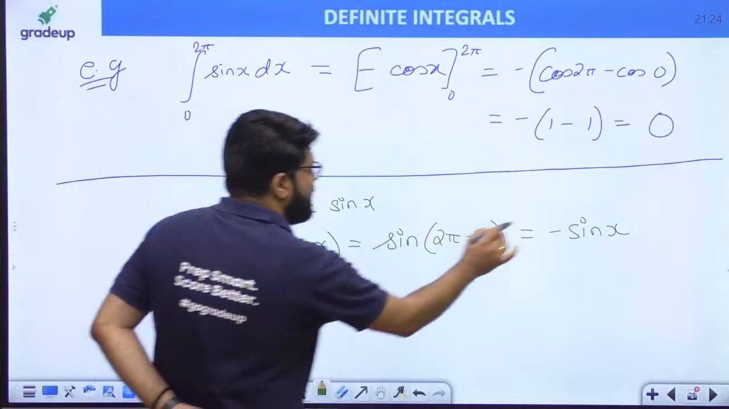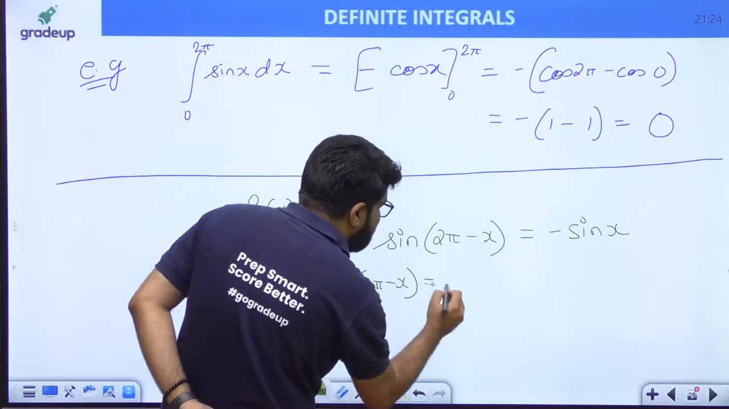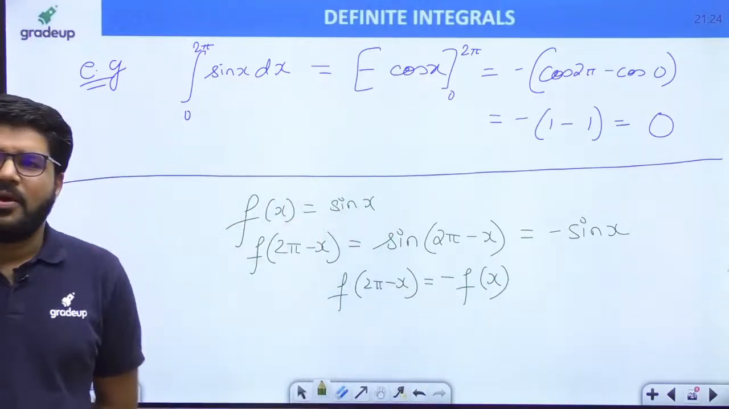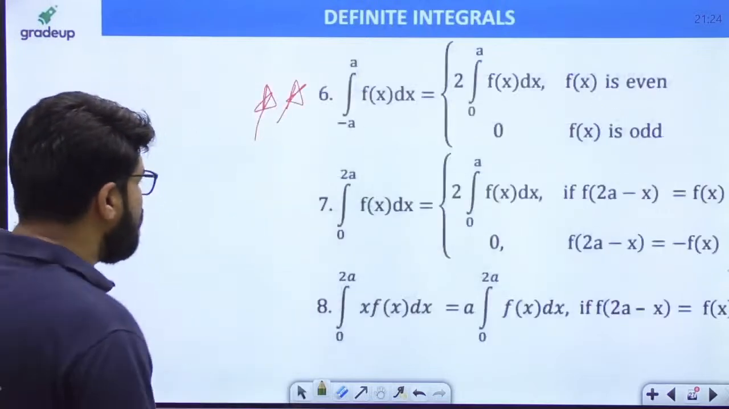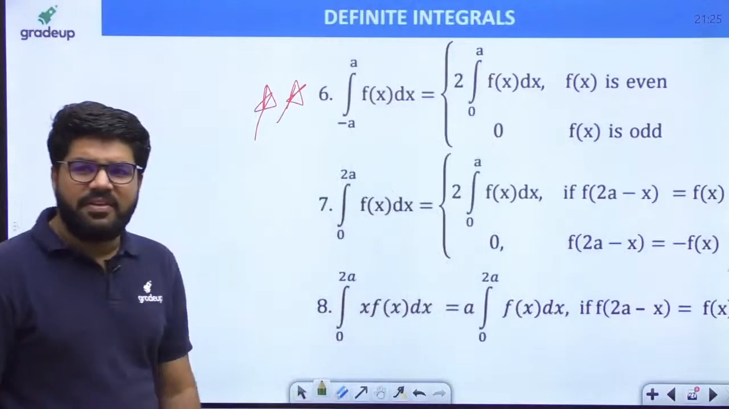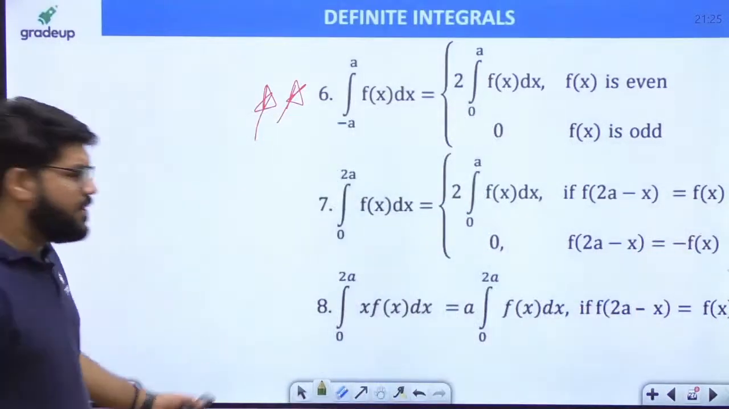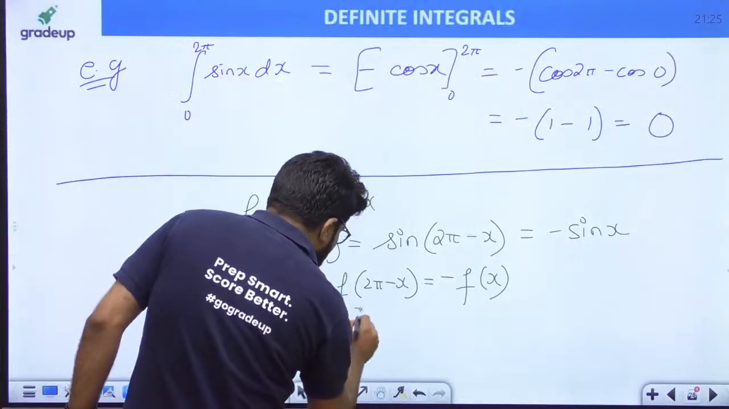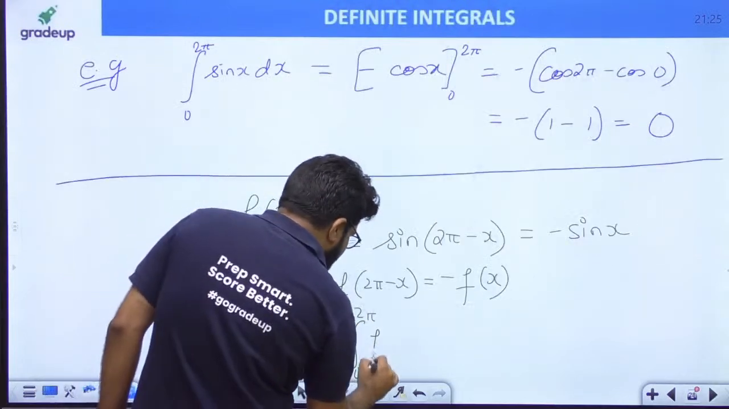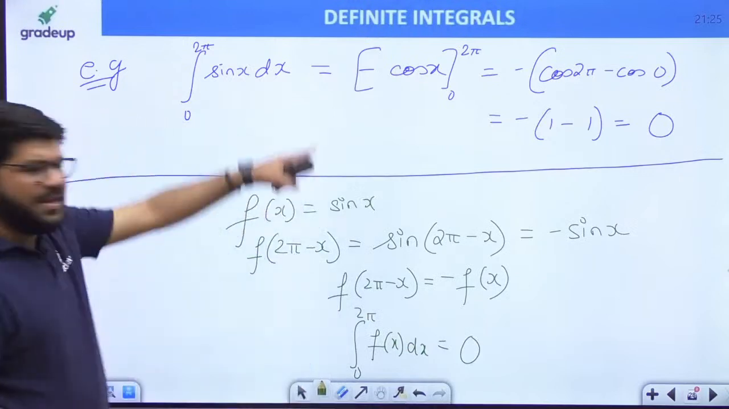So f of 2a minus x is equal to what? Ultimately, f of 2 pi minus x is minus sin x, that is minus f(x). Whenever f of 2a minus x is equal to minus f(x), then the integral from 0 to 2a of f(x) dx is 0 by the property. We got 0.